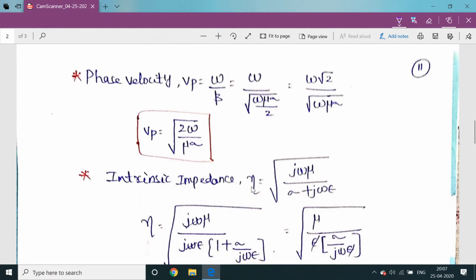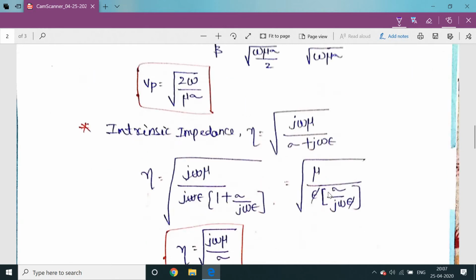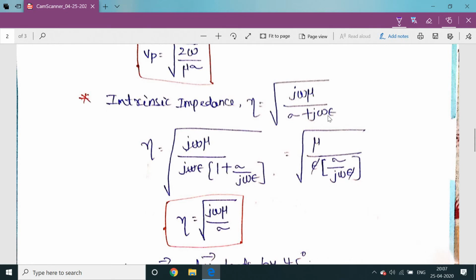The intrinsic impedance eta is equal to the square root of j omega mu by (sigma plus j omega epsilon). Here we take j omega epsilon common, so we get 1 plus sigma by j omega epsilon. Then the j omega cancels, leaving mu by epsilon.